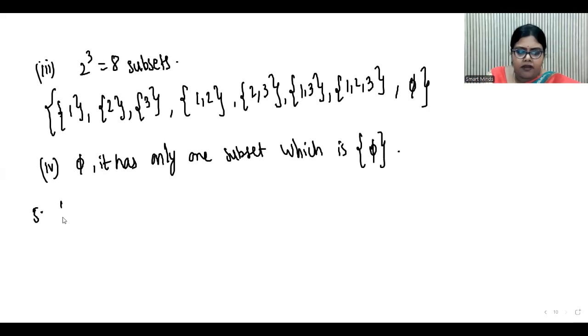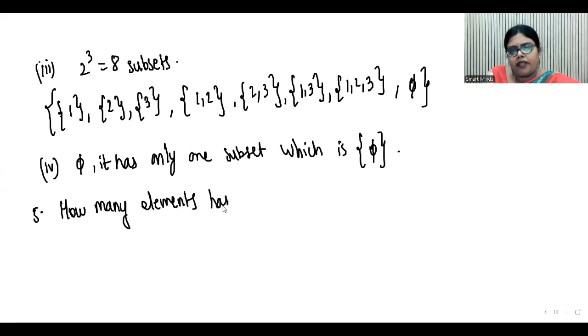Next, question number 5. How many elements does P(A) have if A is equal to the null set?